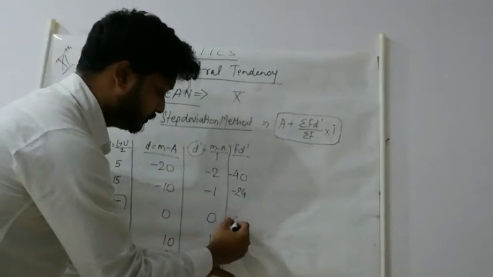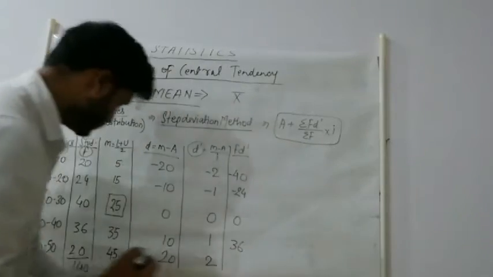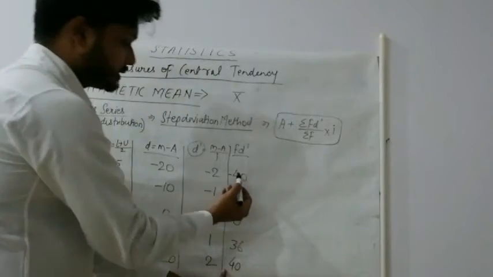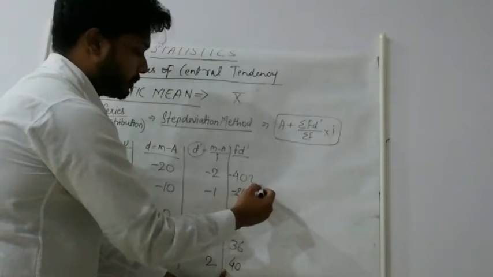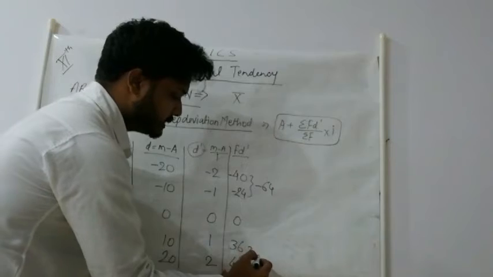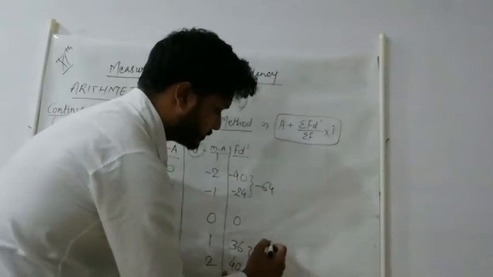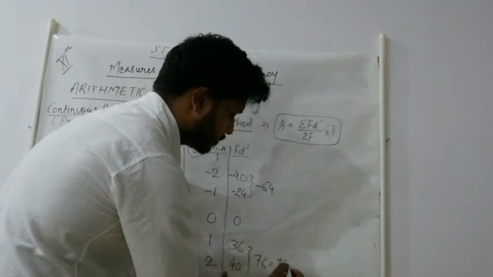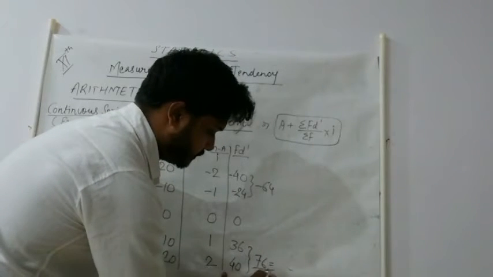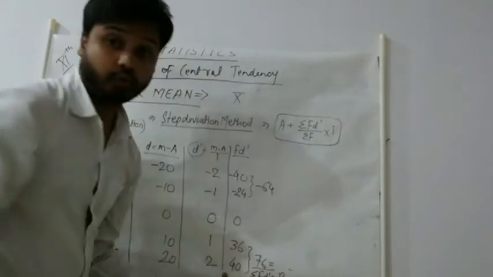Here it will be 0. 36 into 1, 36. 20 into 2, 40. This is in minus, so how much it will come? Minus 64. This is in plus, plus 76. So plus 76 minus 64, how much we will get? Plus 12. See here, summation of f d dash is equal to 12.